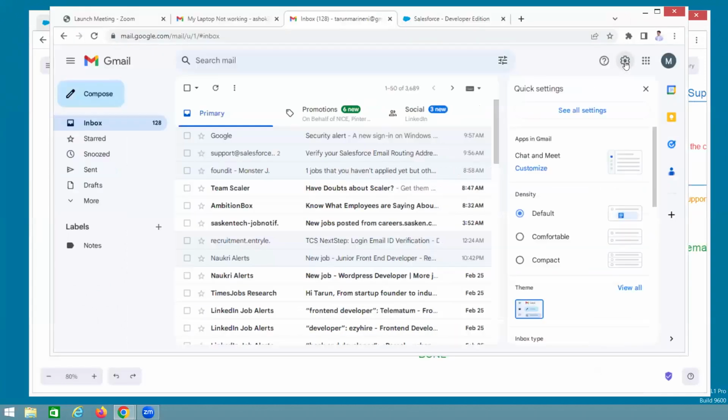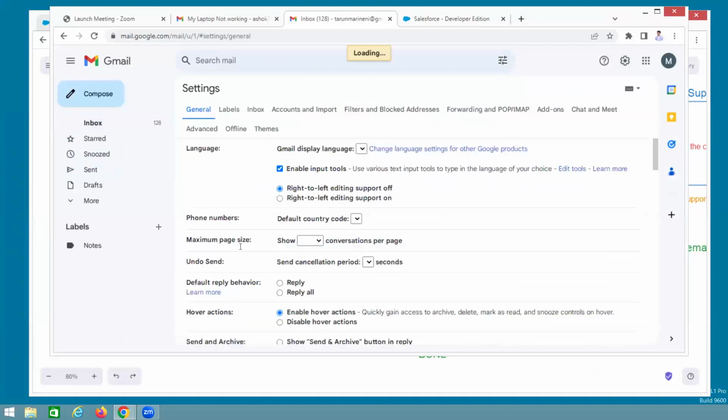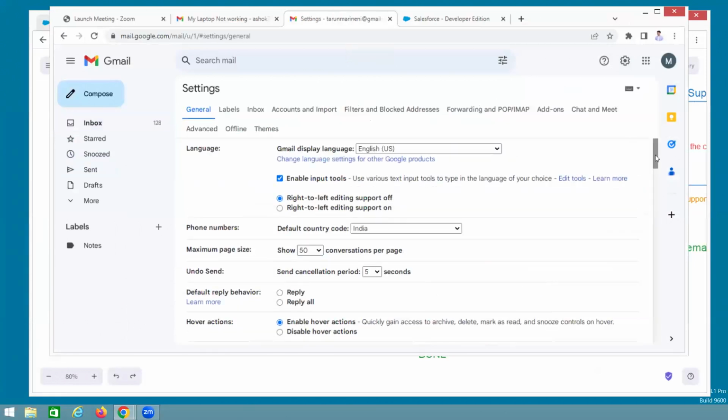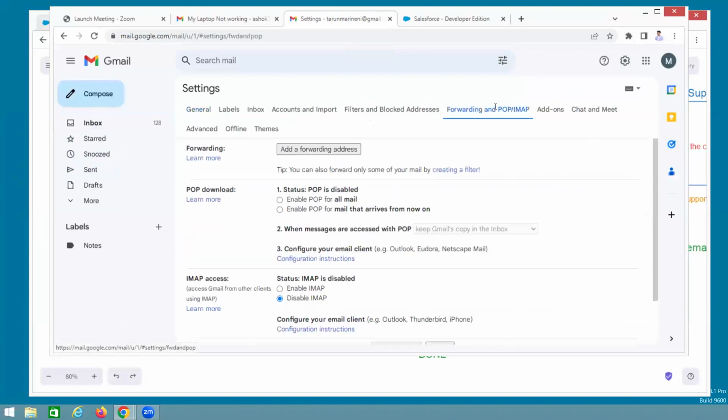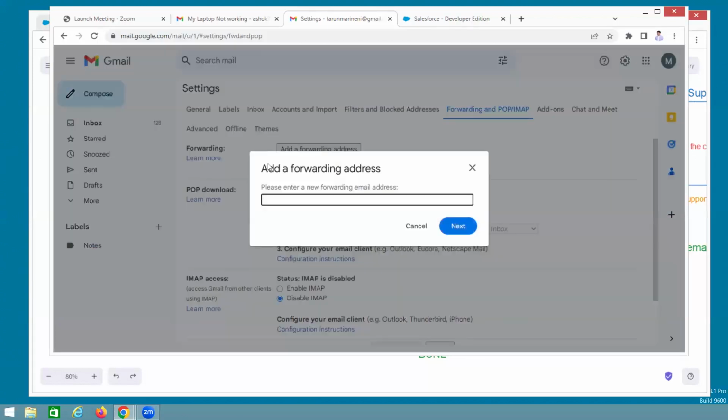Here we don't require any Salesforce. Go to settings. Guys, this is a little bit difficult. Not difficult actually, but it will take more time here. If it works, fine. Otherwise, it will take more time. See, the forwarding option is there. Click on add forwarding address. Guys, don't ask me again, because it is a one-time setup. So click on it, add forwarding option.